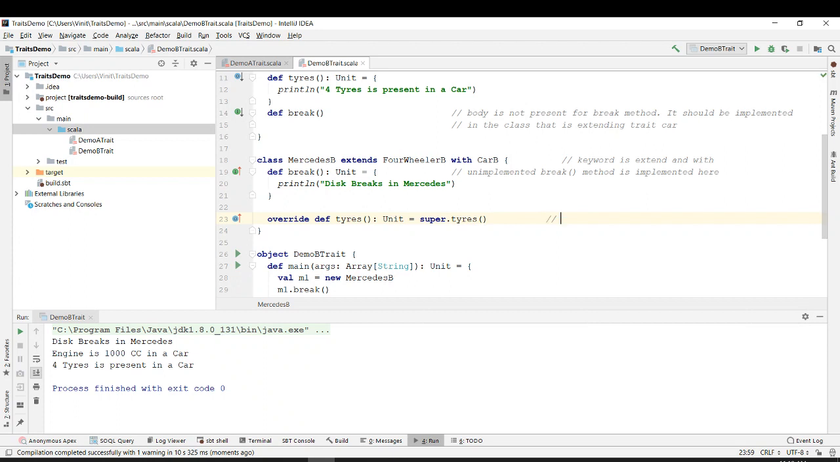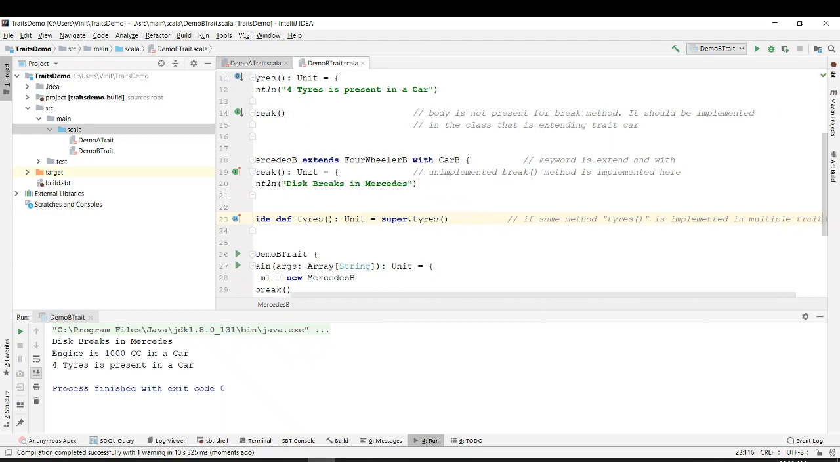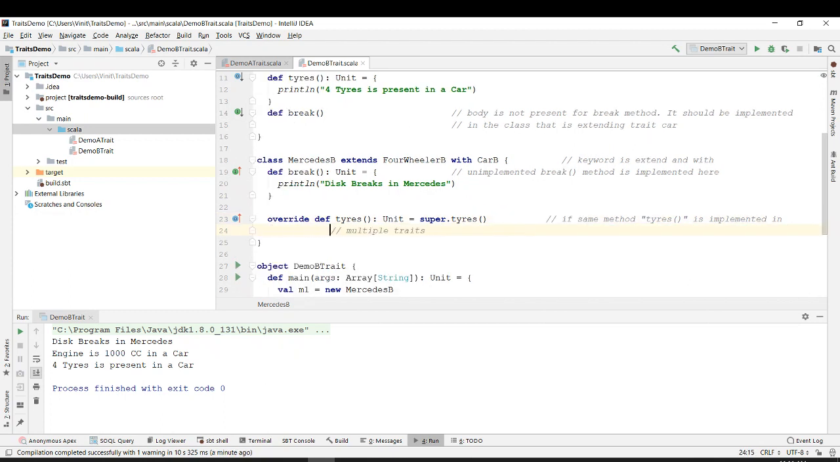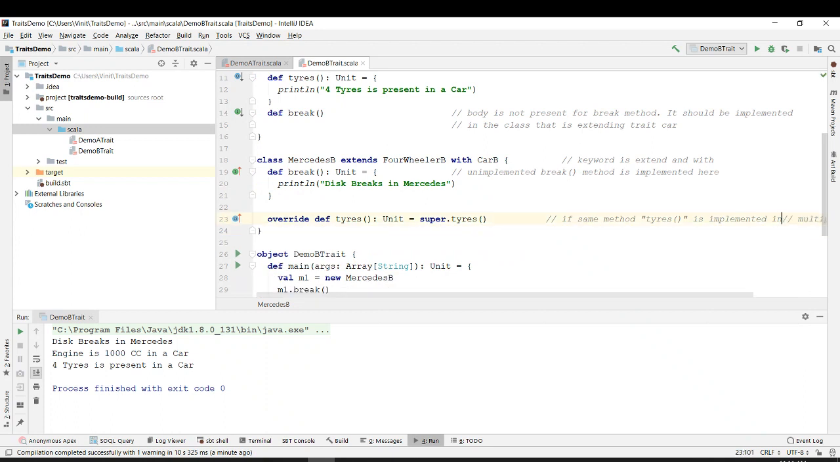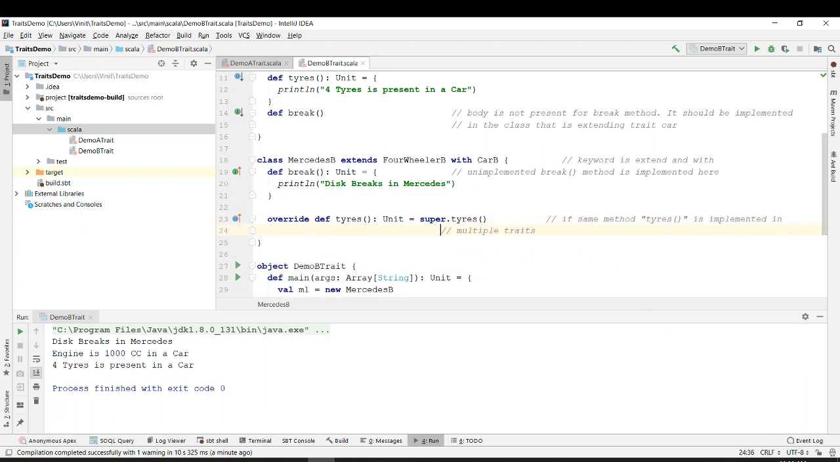So I will just write a note. If same method tires is implemented in multiple traits, it will be executed from the trait on the right side. Okay, is it clear?